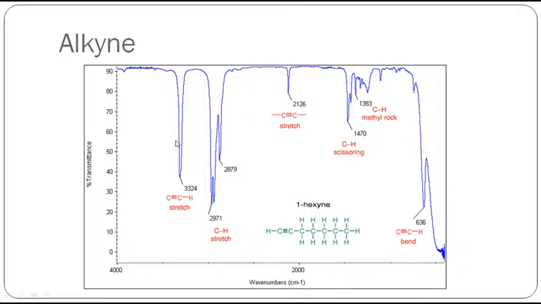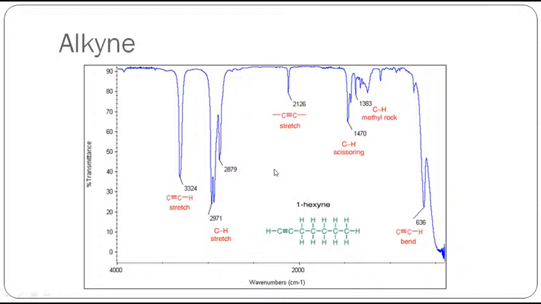It is not broad, it is very sharp, and it is not W-like. If it is a sharp peak, there is no other way, it should be a CH stretching present on an alkyne carbon, sp carbon, right? And one more thing, you can see the C triple bond C stretching here at around 2100. This is the triple bond region.